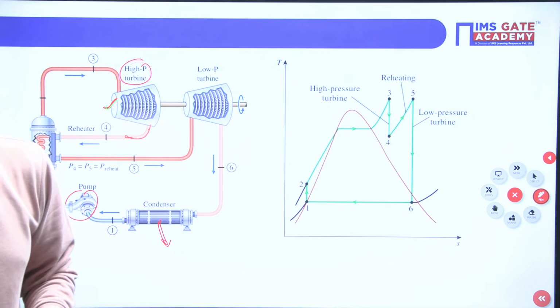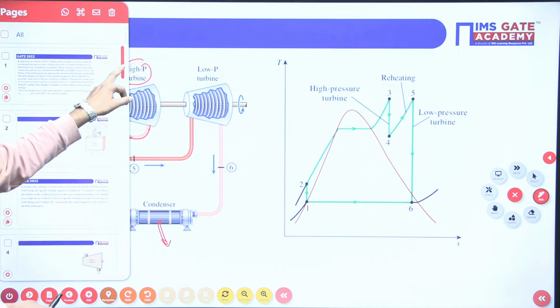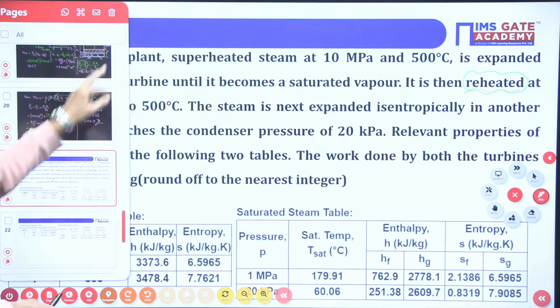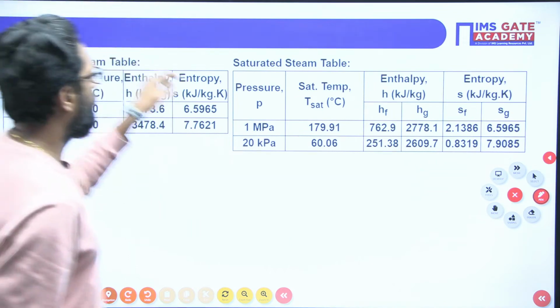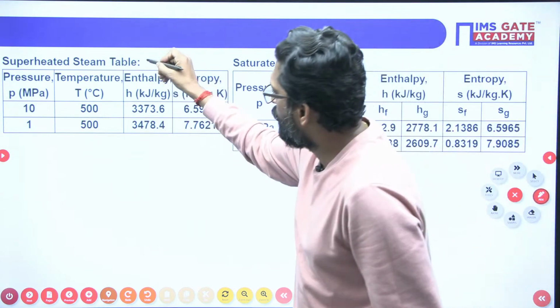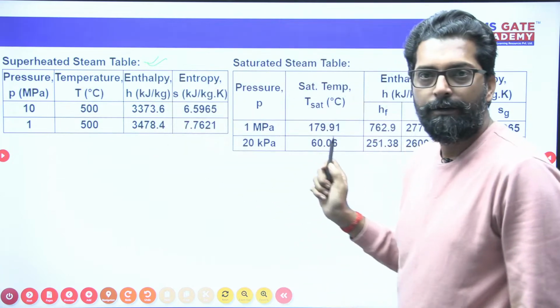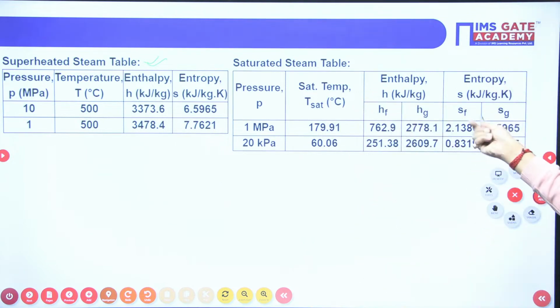Okay, show the superheated steam table once. Okay, correct. I will show you. You have to visit this one. This is your superheated table: pressure, temperature, enthalpy, entropy. Note down, take a snapshot so that you can solve this. And this is your saturated table. Take a snapshot, beta. I will remove it from the board. Please take a snapshot.